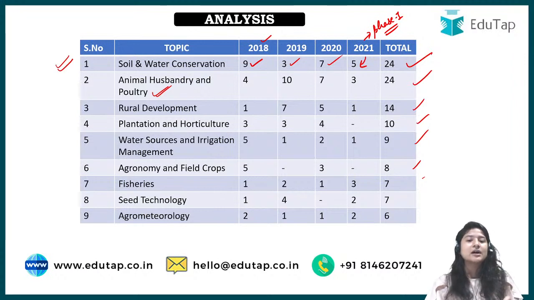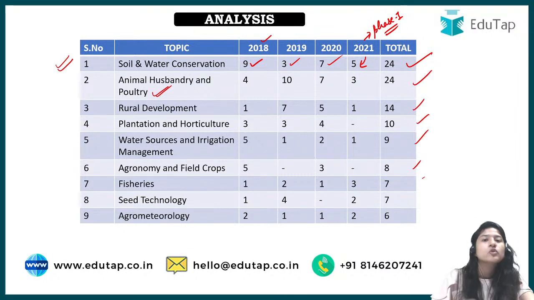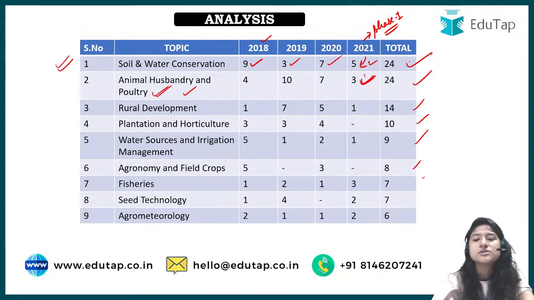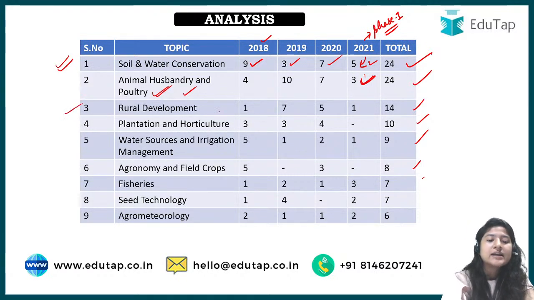So we can expect at least 2 to 3 questions minimum, because this time we have ESI and ARD together and then a different objective portion. If you want to prepare for the static part, I would suggest going priority-wise rather than going for any other topics. Here 5 have been asked, that is why I've kept it in priority, and in second number I have kept animal husbandry because 3 were asked this time. But both are important, because overall 24 questions have been asked every time. Next comes the third one, rural development.